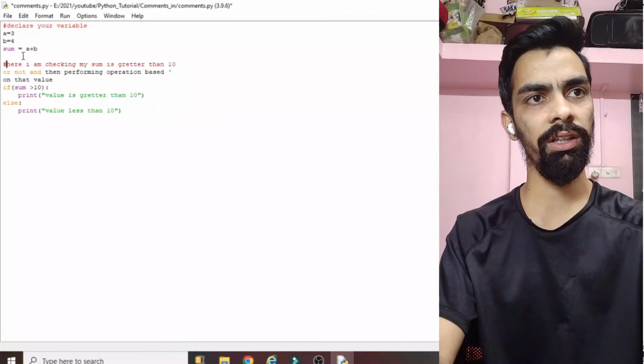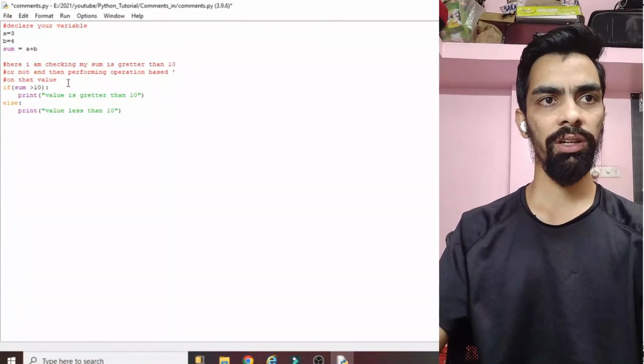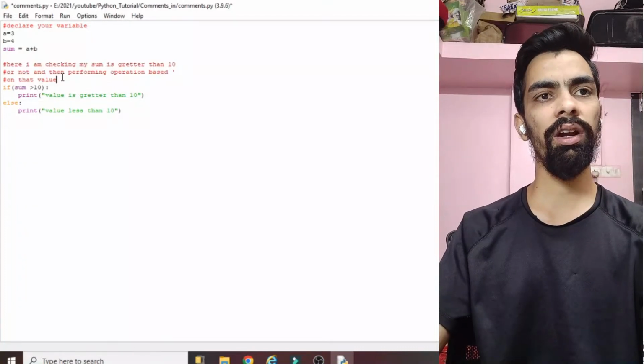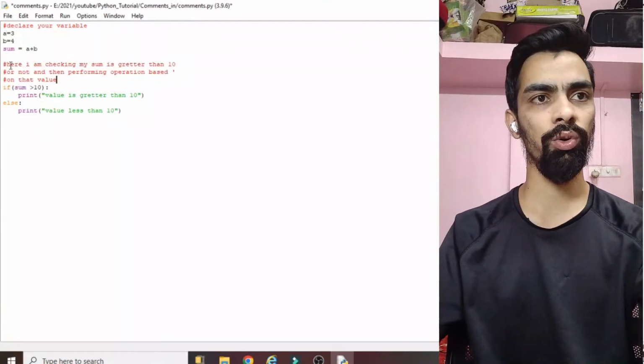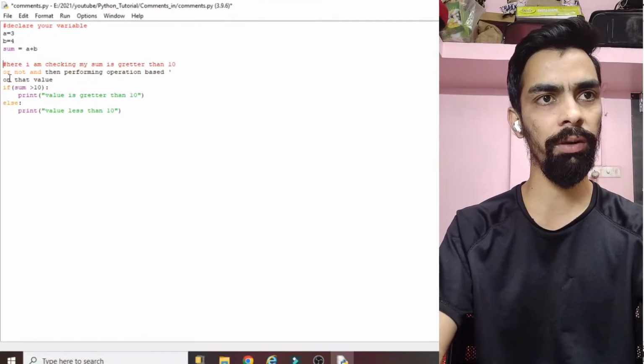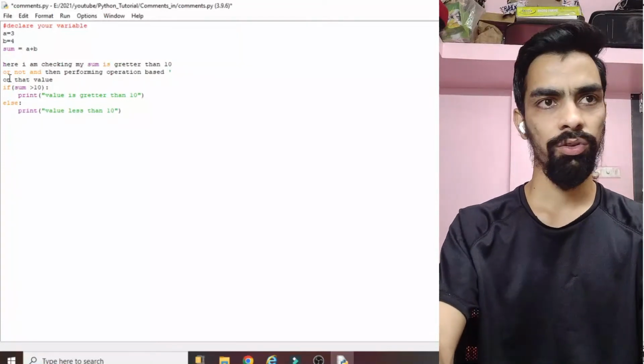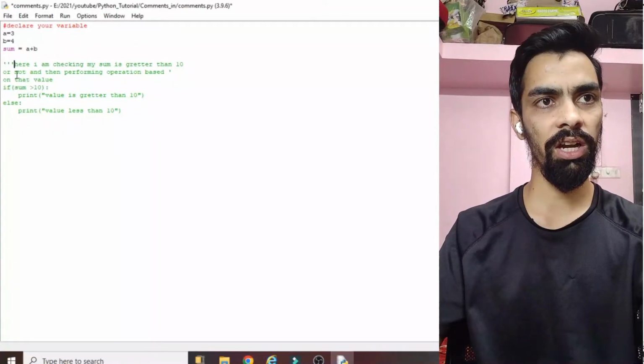First, I can put the hash in front of each and every line. That is also one way. But let's say there are 100 lines. What will you do? In that case you should use the multiple line comment. So how do you write multiple line comments in Python? You have to declare 3 quotes. So 1, 2, 3. That is the start of the quotes.